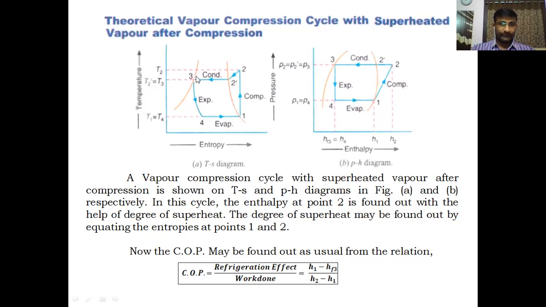As we know that H4 is equal to HF3 or H3. H1 minus HF3 is the refrigeration effect divided by work given to the system, which is at compression process 1 to 2. During this process, we are giving work input. So work done or work input to the system is change in enthalpy across the compressor, H2 minus H1. This is the formula as usual as previous case.